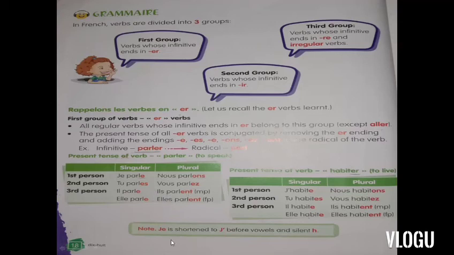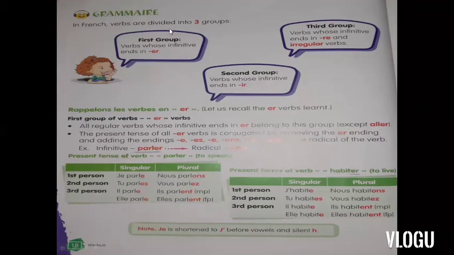Okay, so there is one note that je is shortened to j apostrophe before a vowel and a silent H. Yes, I told you that H is mostly silent, and I have also told you about vowels. Now what are the vowels?